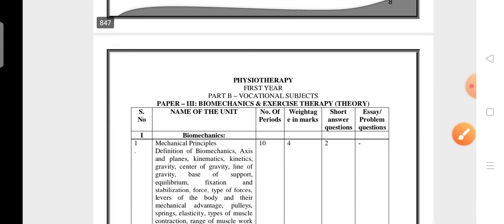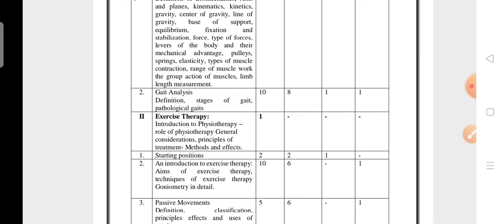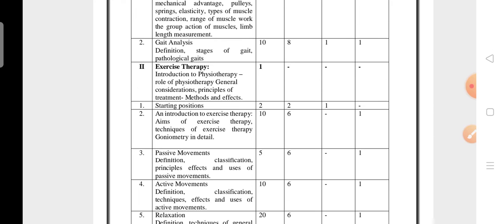Okay, so paper 2 also finished. Next coming to paper 3, biomechanics and exercise therapy. So here these are all the things. So here everything is there, nothing is deleted.